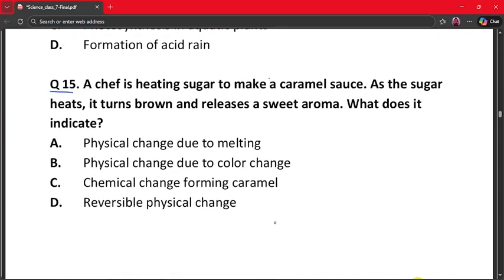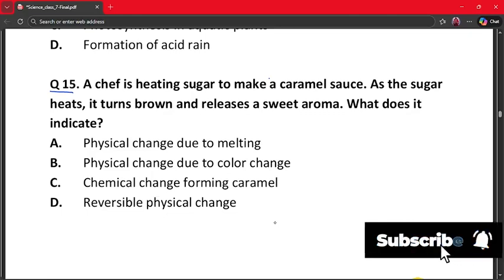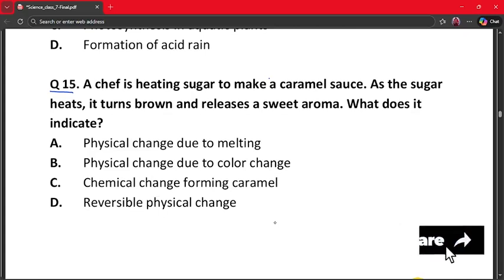A chef is heating sugar to make a caramel sauce. As the sugar heats, it turns brown and releases a sweet aroma. What does it indicate? A. Physical change due to melting. B. Physical change due to color change. C. Chemical change forming caramel. And D. Reversible physical change.